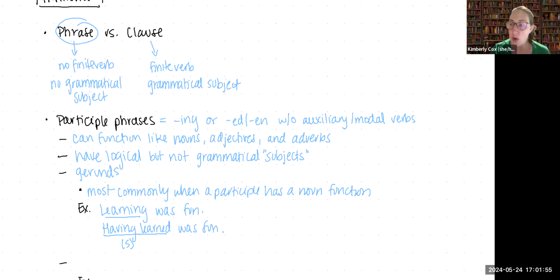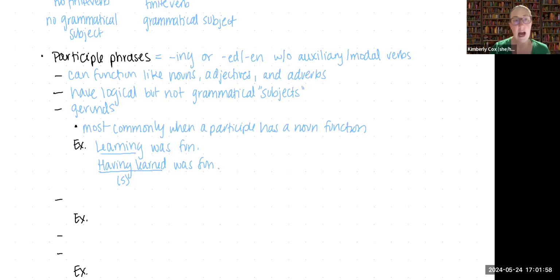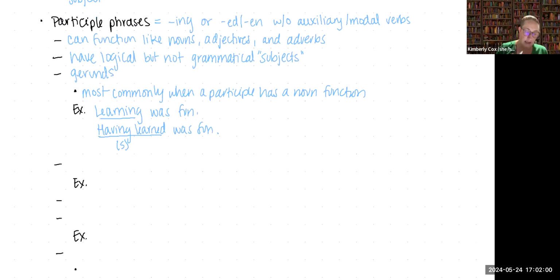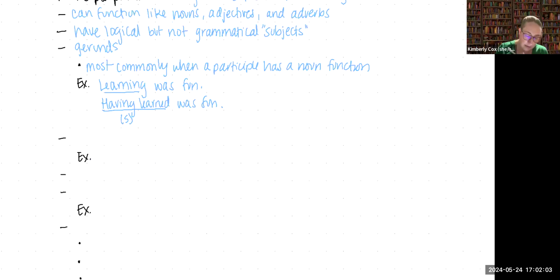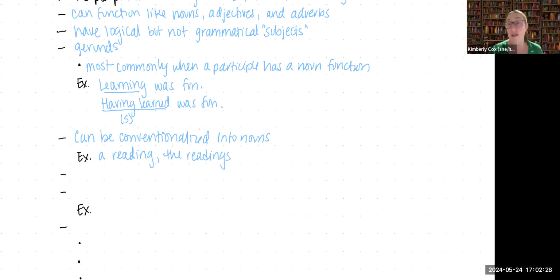We're going to continue a little bit. Along with gerunds, it is important to realize that participles can be conventionalized into nouns. I could say "a reading," or I could say "the readings." So reading, despite being a verb, can be preceded by a determiner and made plural.